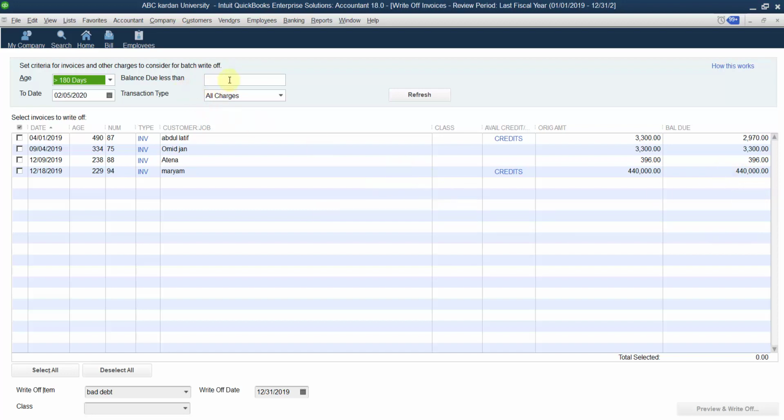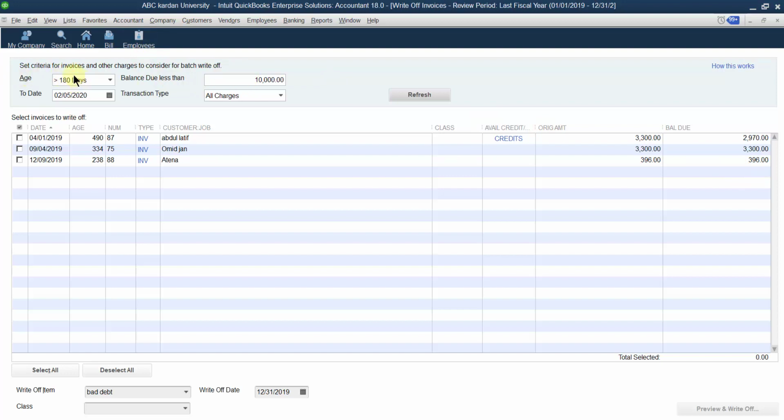So for this purpose, you set another criteria by the name of balance due less than. Which invoices should be considered as a bad debt? Those invoices whose balance is less than 10,000. So please refresh it. If you refresh this one, that balance of around 40,000 is removed from the list. Why is this so? Because you set another criteria.